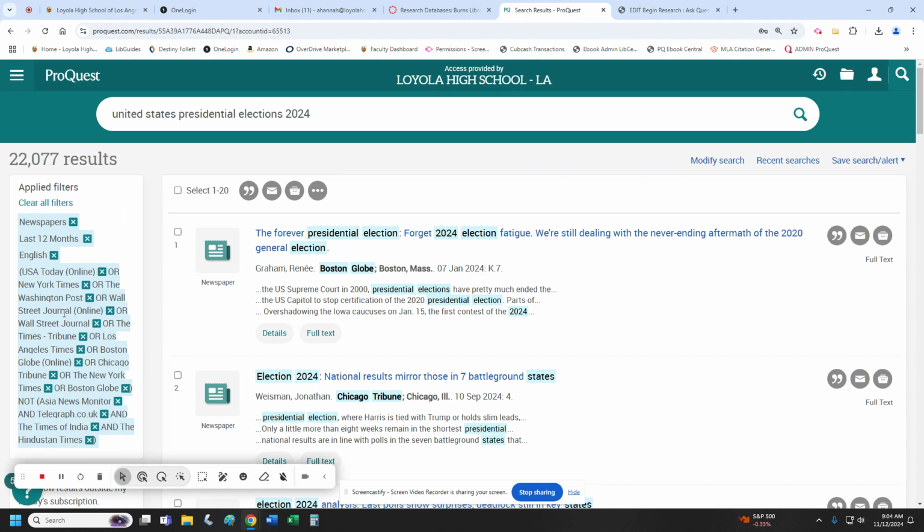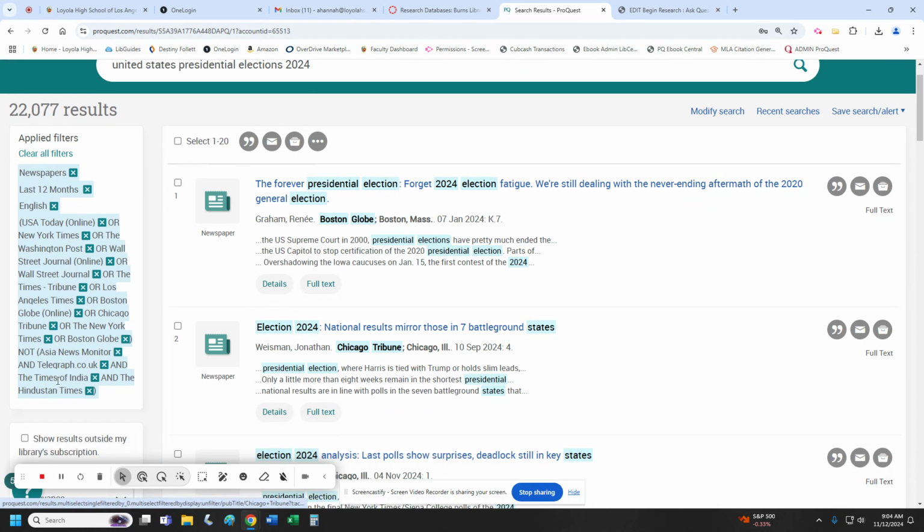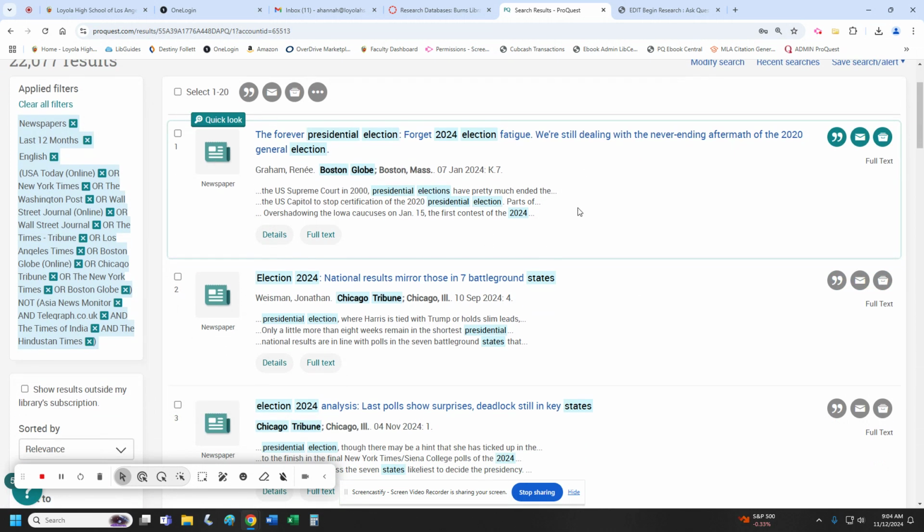Okay, so now they're showing here on the left-hand side frame. These are the ones that we're not including, where it says not. Okay? All right, so that's a much easier way to go about this.